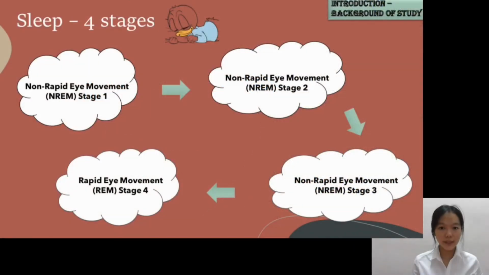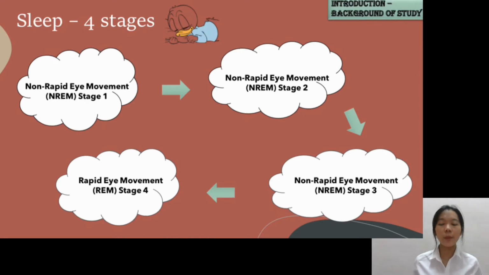Starting from the background study, there are a total of two main types of sleep. Firstly, non-rapid eye movement sleep, and secondly, rapid eye movement sleep. Non-rapid eye movement sleep is also known as quiet sleep, while rapid eye movement sleep is known as active sleep or paradoxical sleep. Sleep is divided into four stages.